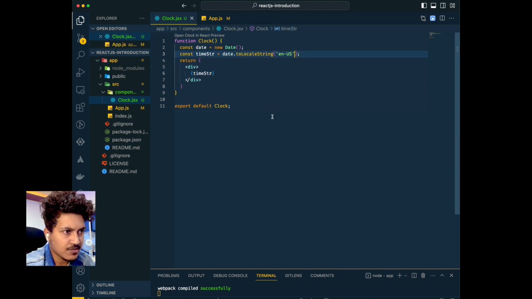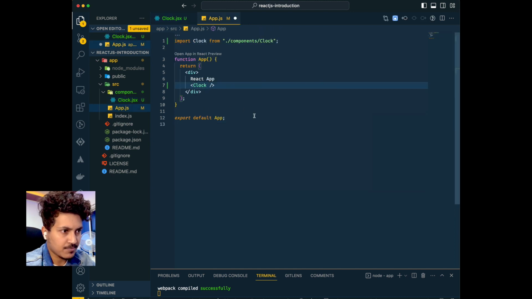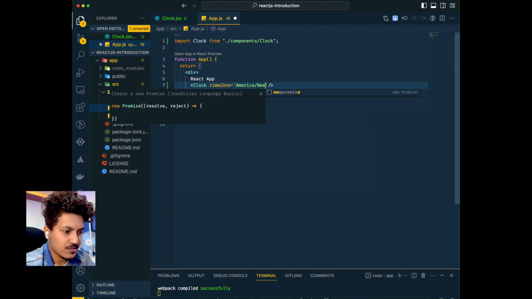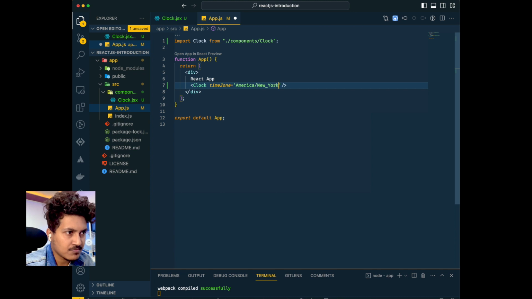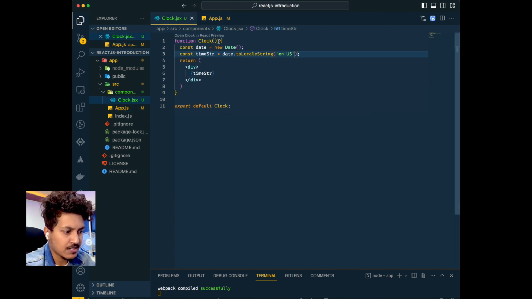Right, now let's pass a time zone to this clock, right? So from there, in this app.js, we can pass a prop called timeZone. Okay, and let's pass, let's say, America/New_York, right? So this is what you're passing as a time zone. Now we have passed it here, and now you have to capture it in the component. React provides it as an argument to your component, whatever you pass here. So this is in the props argument.